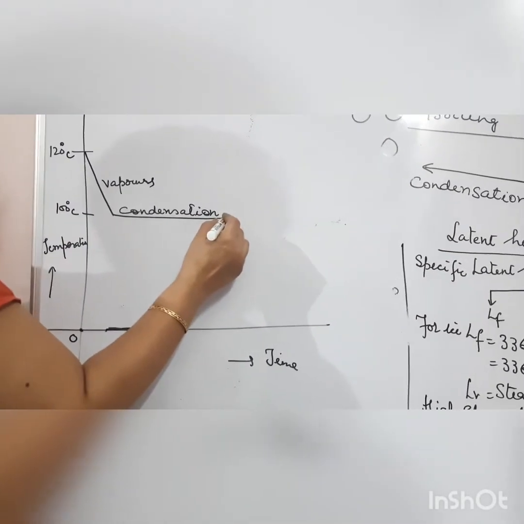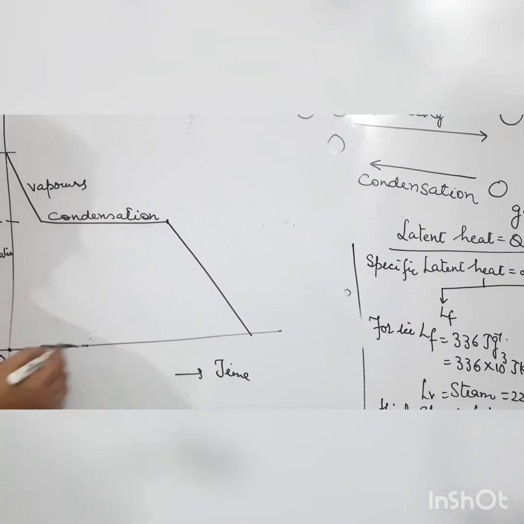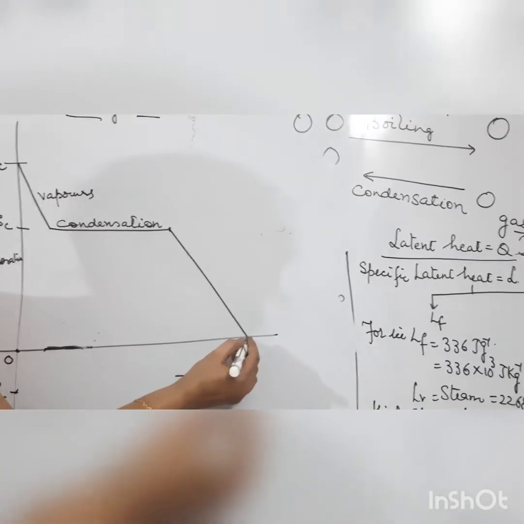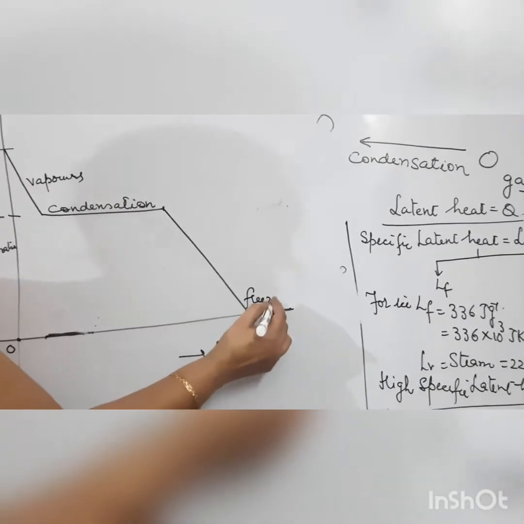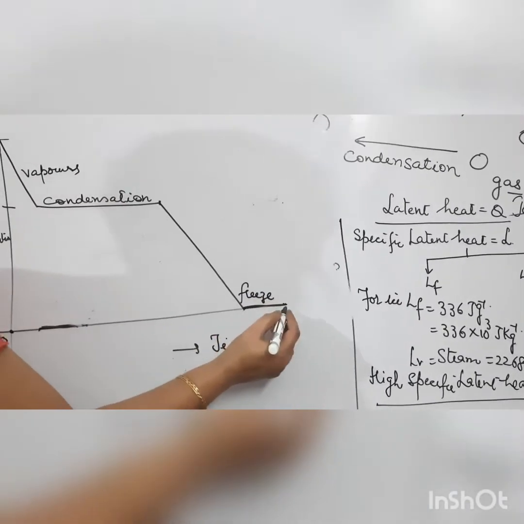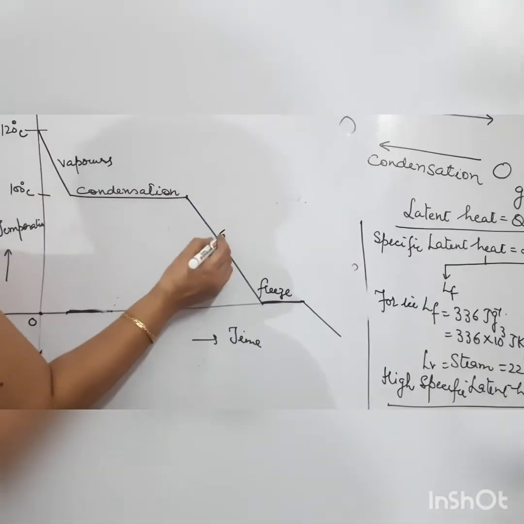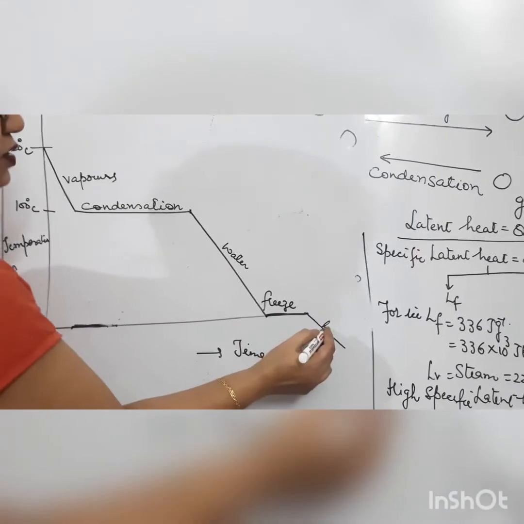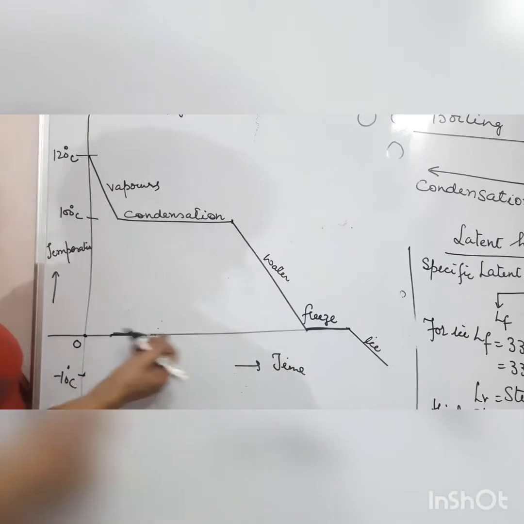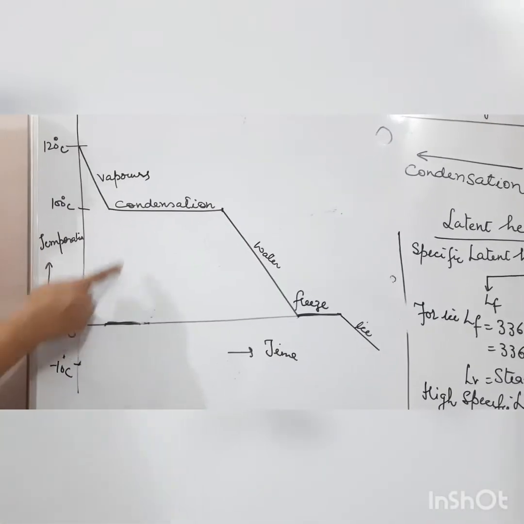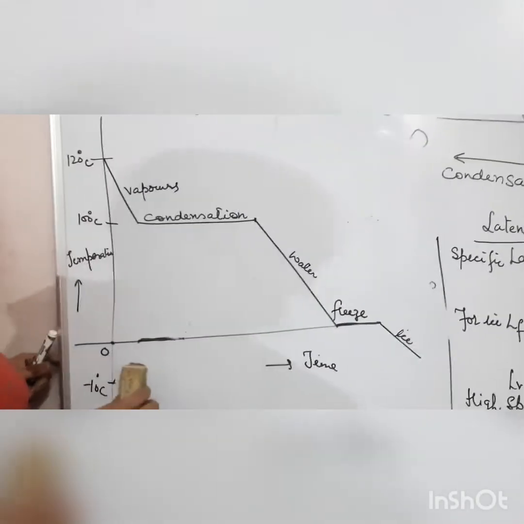At 100 degrees Celsius, when the whole of the vapors convert into water, then the temperature again decreases, heat is liberated, and it reaches 0 degrees Celsius. At 0 degrees Celsius, the water freezes and converts into ice. When the whole of the water converts into ice, the temperature again decreases to -10 degrees Celsius. So this is the cooling curve. Remember that during condensation and freezing heat is liberated, and during melting and boiling heat is absorbed. So this is all about your cooling curve.